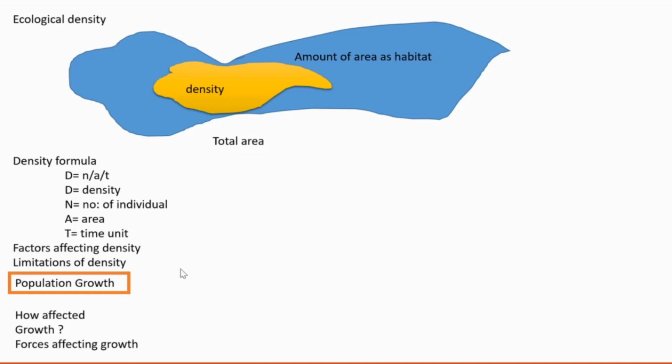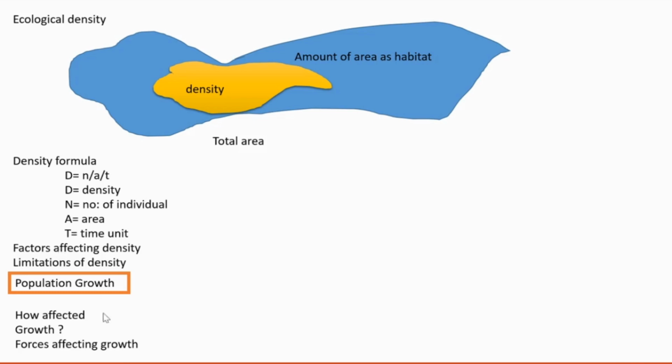Then limitations of density. Limitations of density means the density doesn't give any information about distribution pattern. By interpreting density, we can assess only how many individuals are present. We cannot know how they are distributed, in which places the number of individuals is more, and in which areas the number of individuals is very less. That we cannot understand by knowing only the density. So that's a drawback.